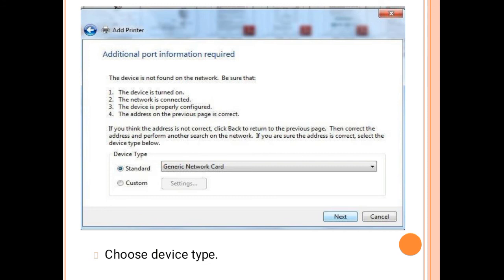If you think the address is not correct, then click Back to return to the previous page, correct the address, and perform another search on the network. If you are sure the address is correct, then select the device type below. Here I choose the standard device type as Generic Network Card. So choose the device type and then click on the Next button.